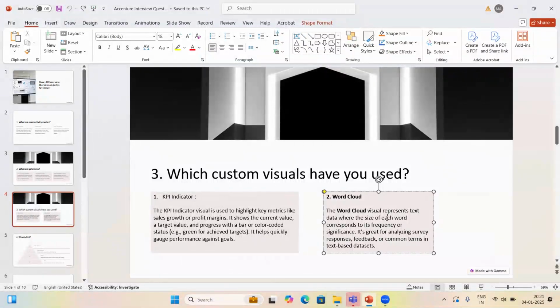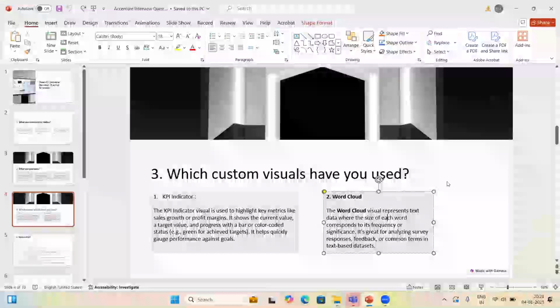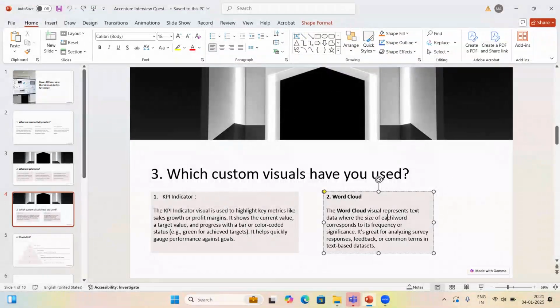Word cloud will show many words, and by the size of the word you can tell the frequency. If you are using the word cloud custom visual, it will show a cloud of words. By the size of the word, you will understand the frequency.